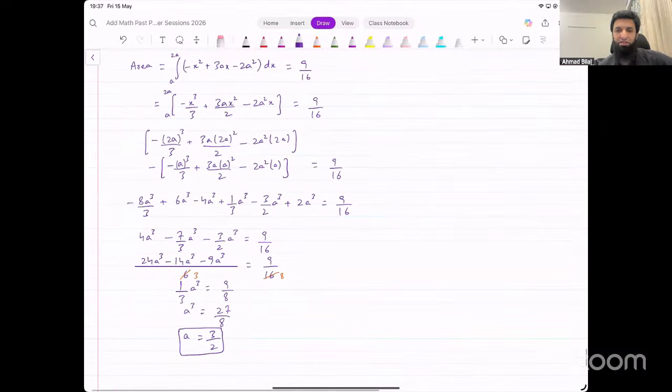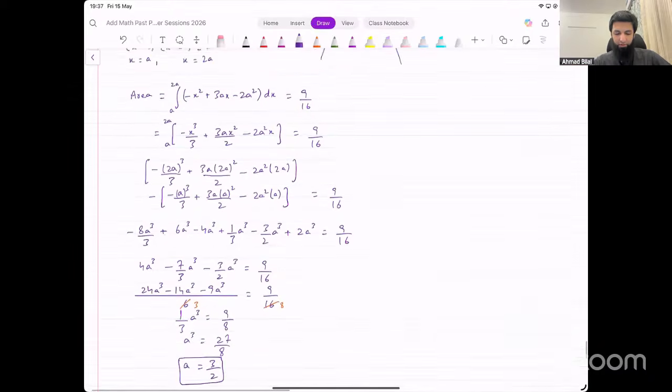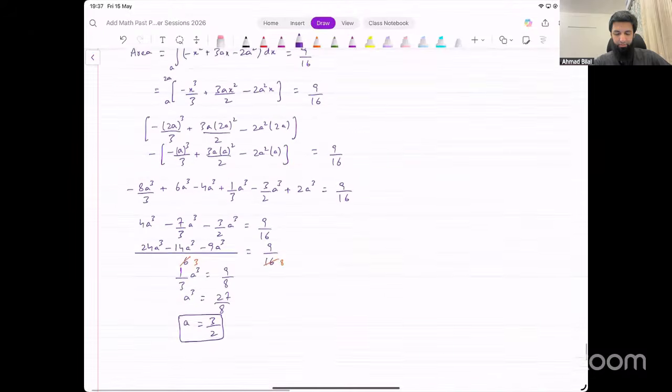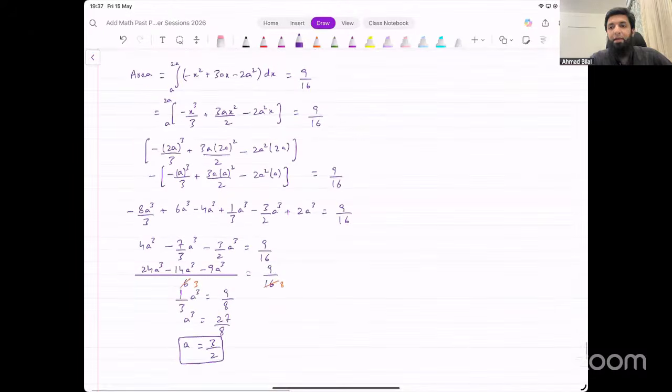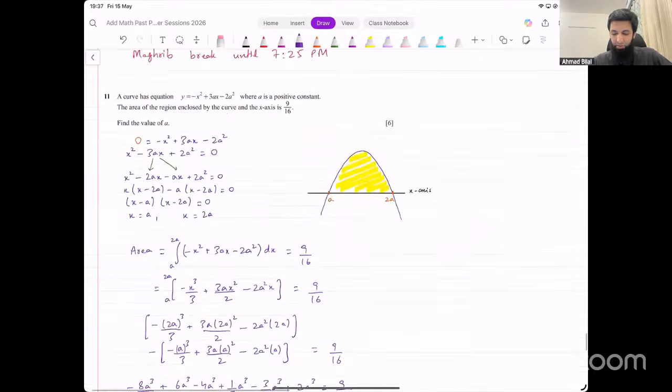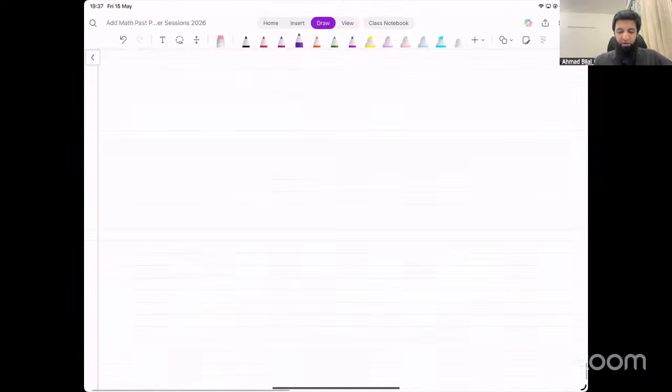Okay, so the concept was not that difficult, but the algebra took some time. And that's how you would do it. Is that okay? Okay. That was question number 11. That was a 6-mark question. Now we've got an 8-mark question, and that's the last one.